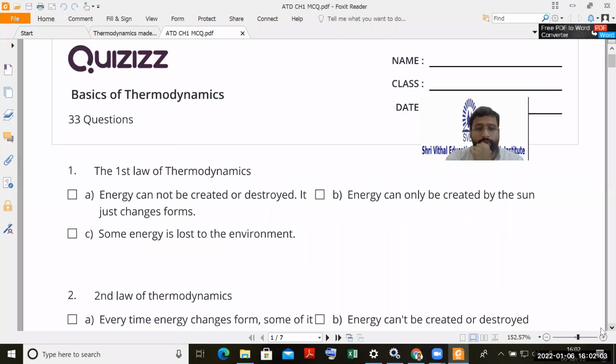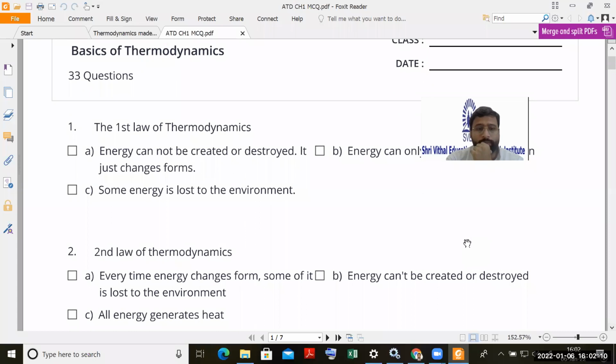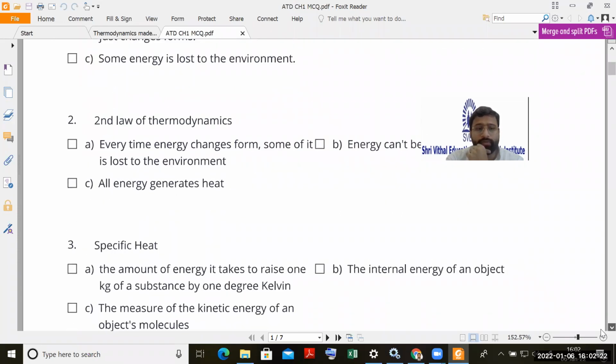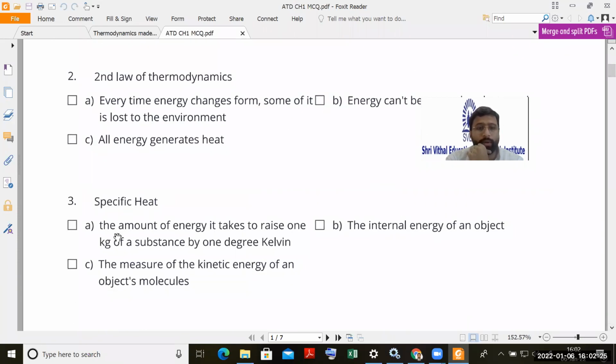Moving to the next. Now, second question is related to second law thermodynamics. We'll take shortly. Specific heat, yes. What is the specific heat? The amount of energy it takes to raise 1 kg of substance by 1 degree Kelvin. The internal energy of the object. The measure of kinetic energy of an object molecule.